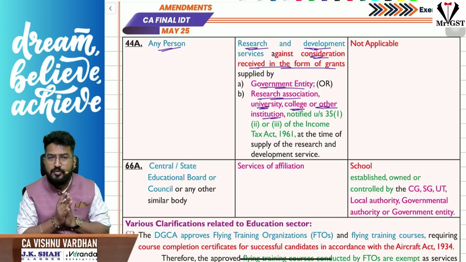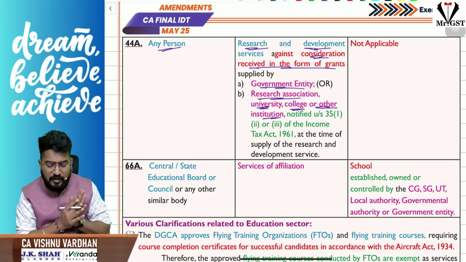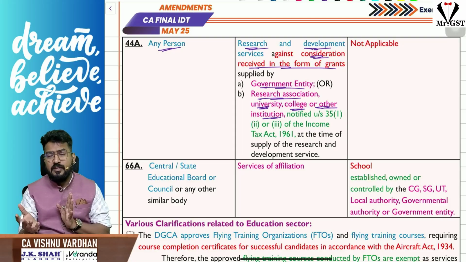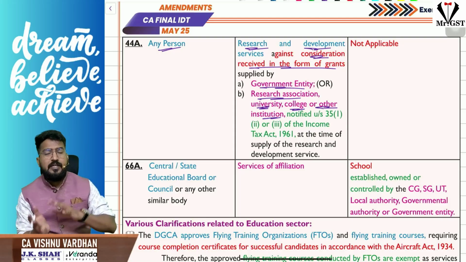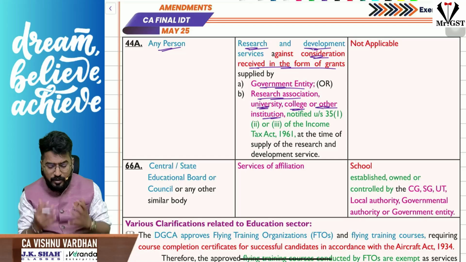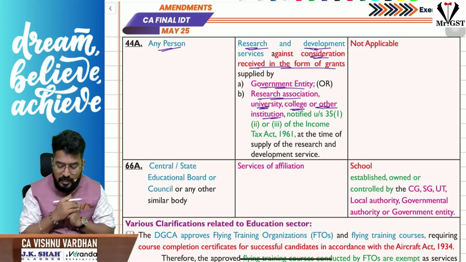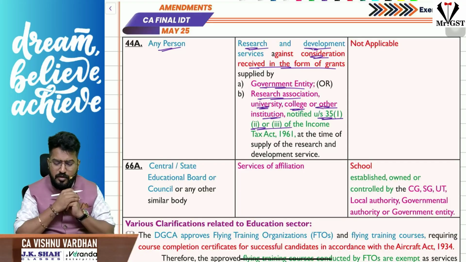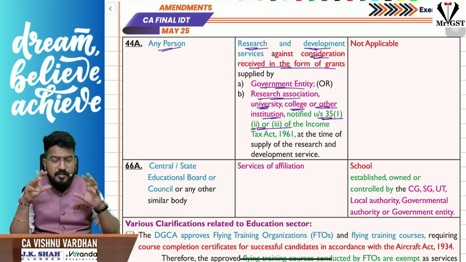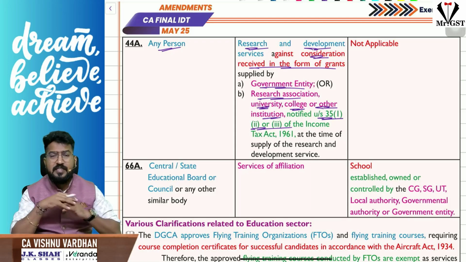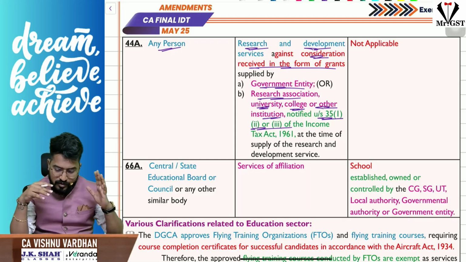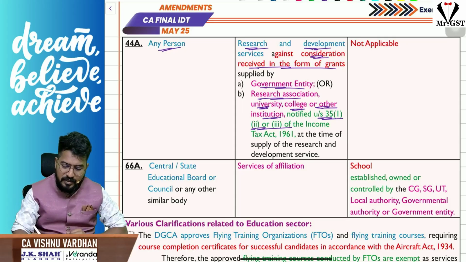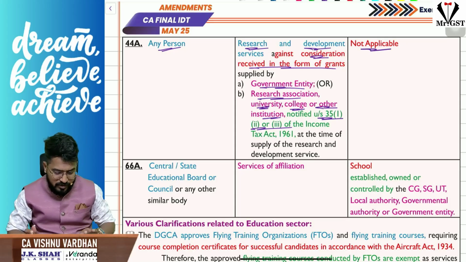Am I clear? That is the point. So you are doing research and development, and for the purpose of research and development, the government entity or any universities or colleges are providing you grants which are notified under section 35 subsection 1 clause 2 and 3 of the Income Tax Act. The consideration is paid in the form of grants, and that is exempt under GST because you are doing research and development. So that is the case. Here the recipient is technically not applicable, that situation will not come.